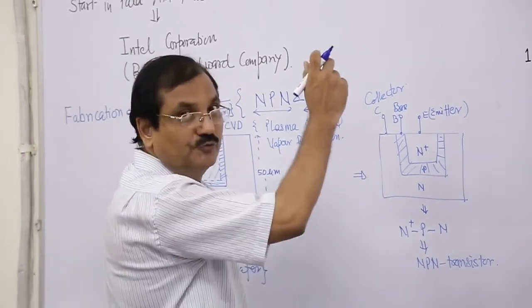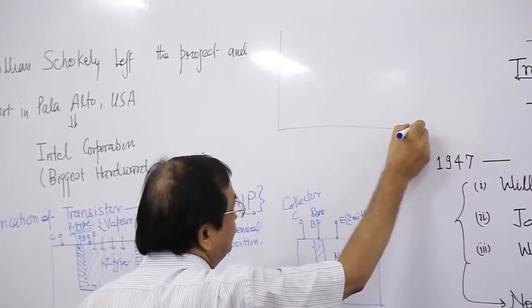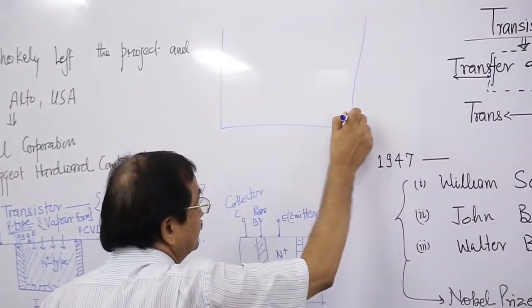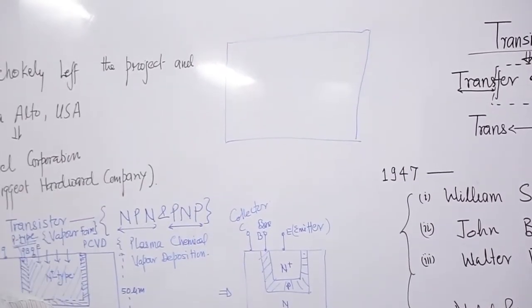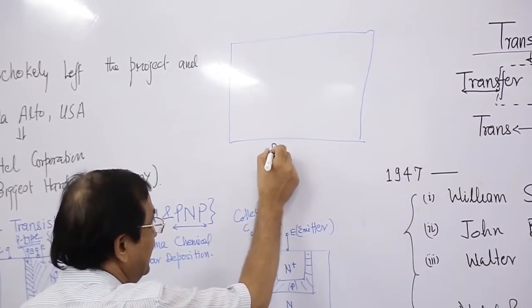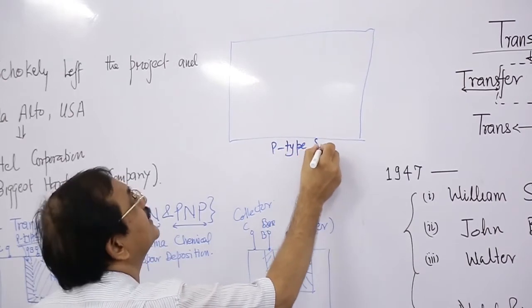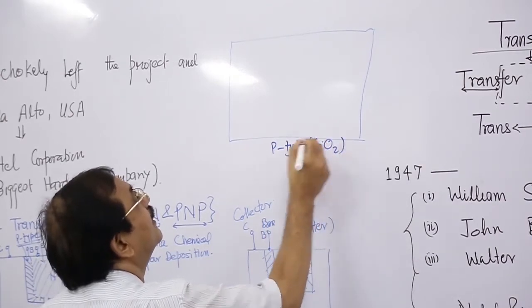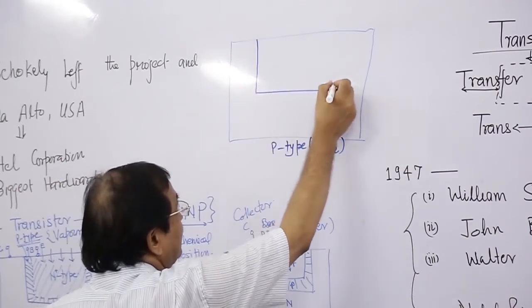If you would like to focus on this PNP, we take this one as P type SiO2 wafer, and then we take this common,